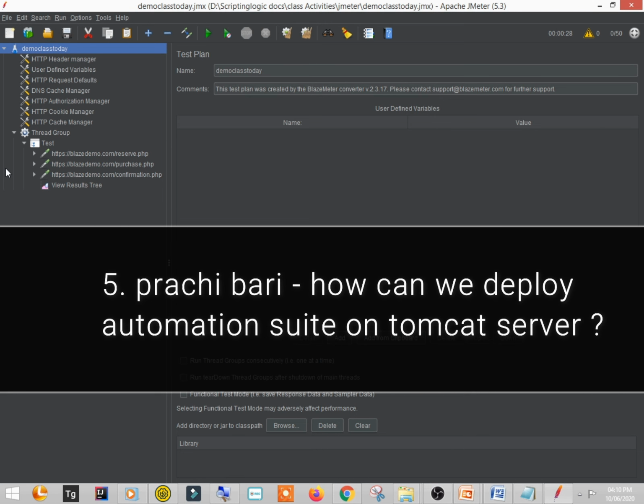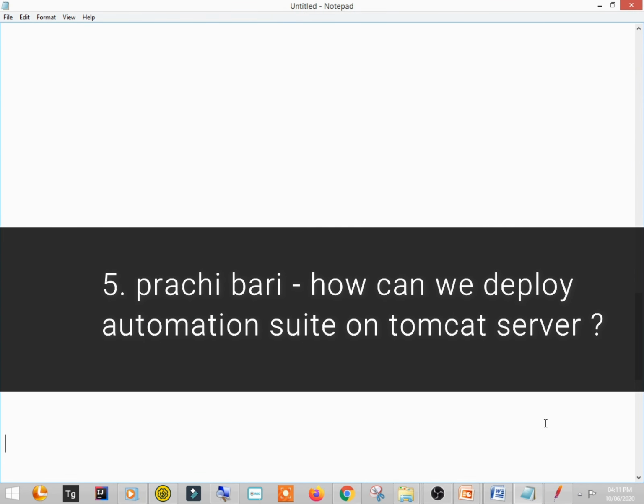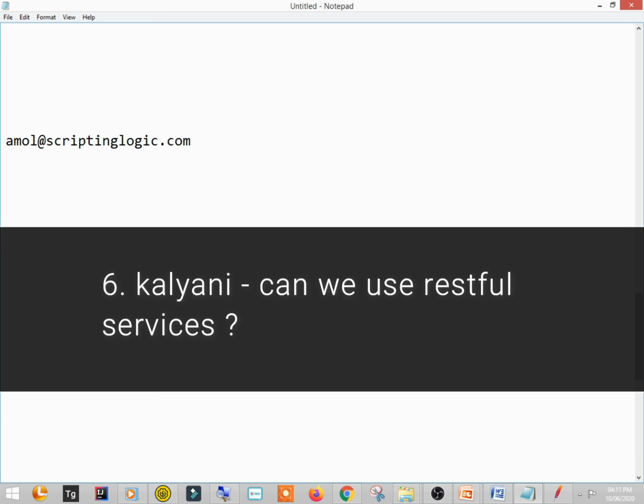Okay, then Prachi, how can we deploy automation suite on Tomcat server? Prachi, actually this is a long procedure. I'll suggest you to send me an email. I'll try to help you out. You know my email ID is amol at scriptinglogic.com. Okay, then Kalyani, can we use RESTful services? Yes, Kalyani, we can use RESTful services in both JMeter as well as the SOAP UI tool.